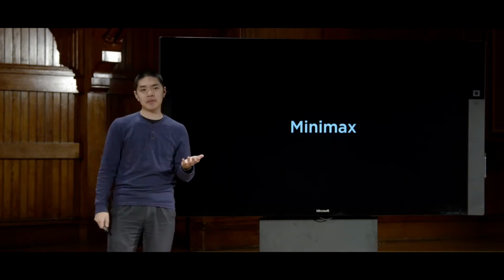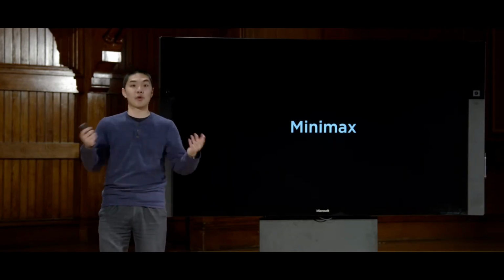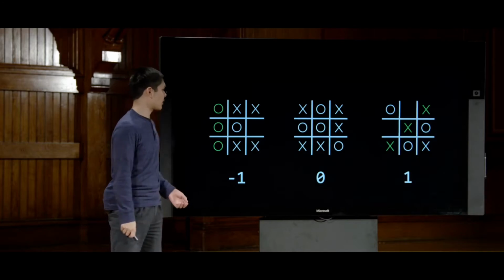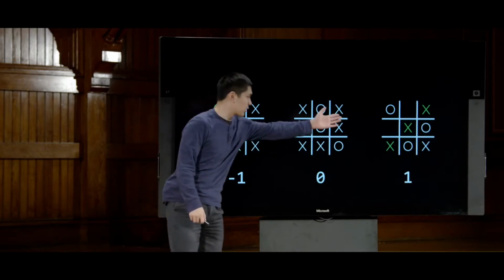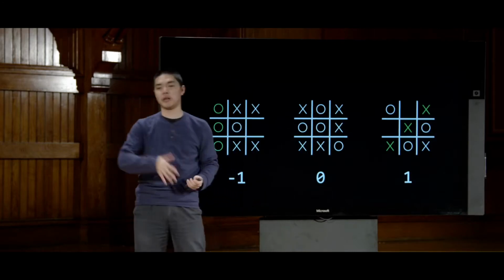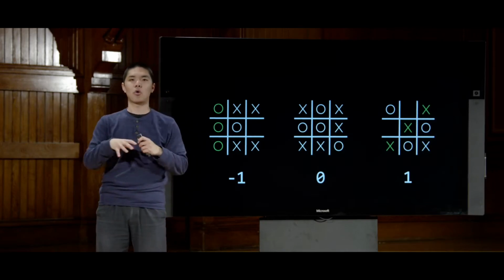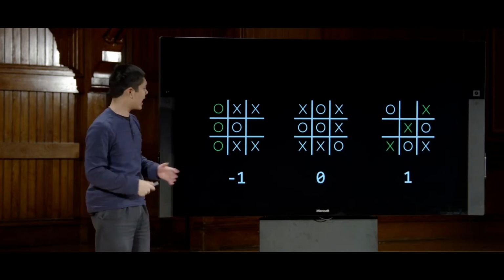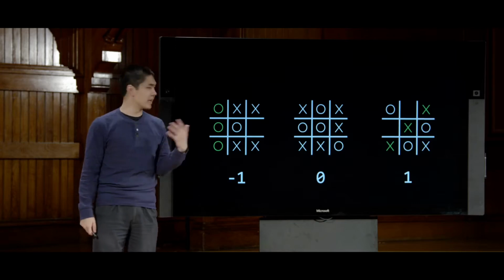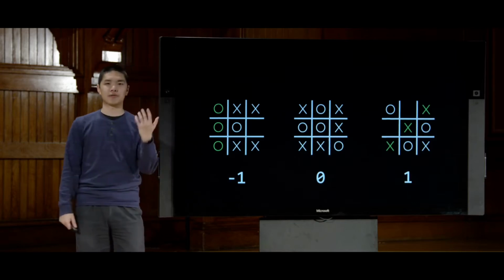And in a tic-tac-toe game, and in many types of games, there are 3 possible outcomes. The outcomes are O wins, X wins, or nobody wins. So player 1 wins, player 2 wins, or nobody wins. And for now, let's go ahead and assign each of these possible outcomes a different value.